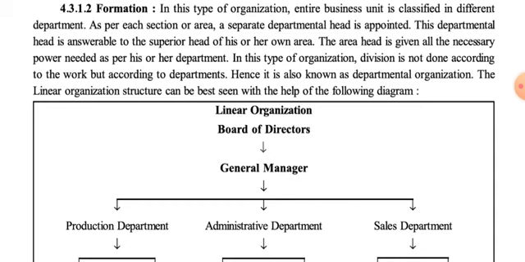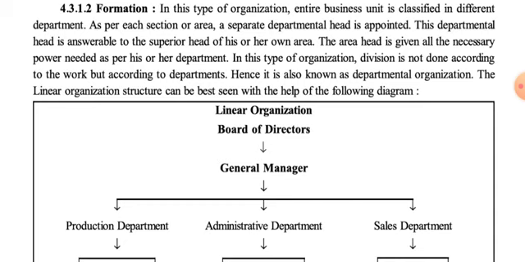The area head is given all the necessary power needed for his or her department. In this type of organization, division is not done according to the work but according to departments.